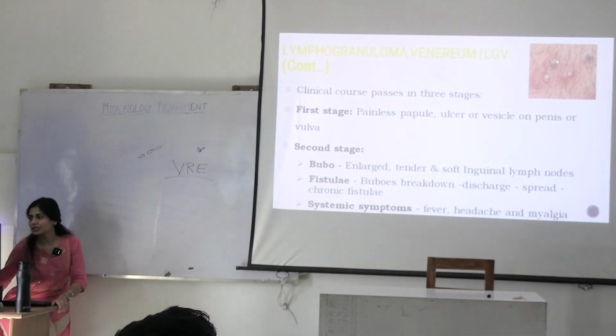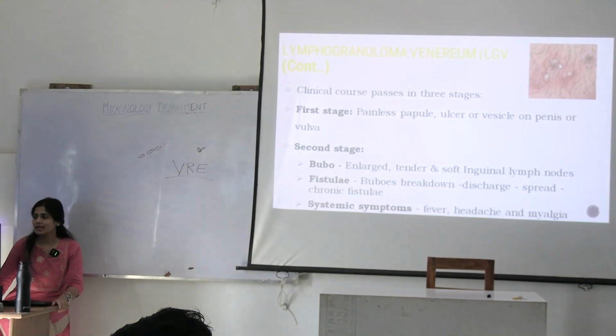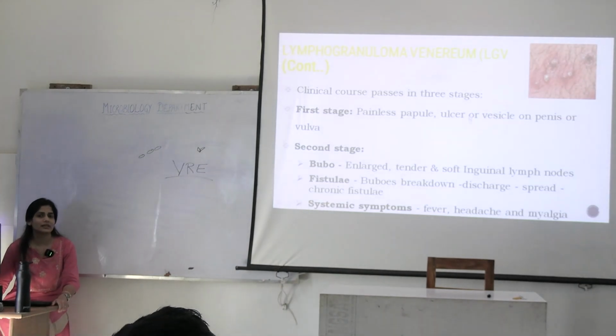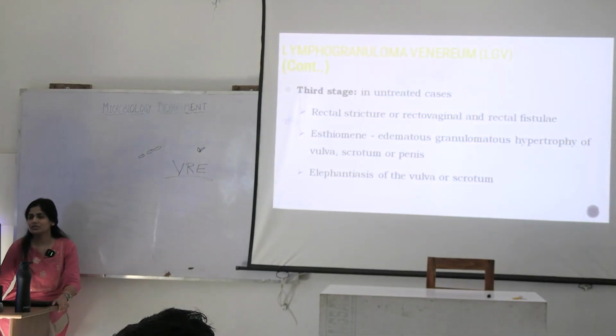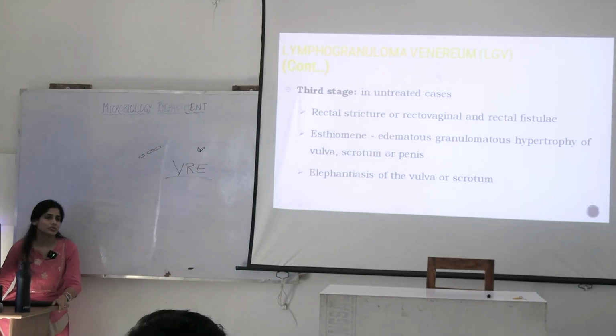Can you see the purulent nature? Inside, these could be forming the fistulas, okay, and connecting other internal organs. What happens in the third stage? Some of them heal and form strictures, or even lead to giant granulomatous formations on the exterior organs.